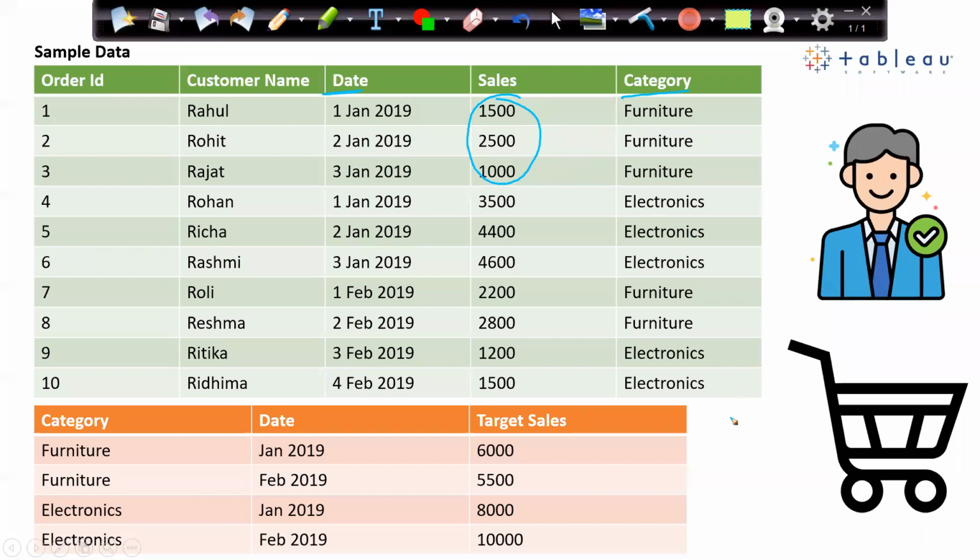If I write this query: select category, comma date, comma sum of sales from table group by category, date. I will get the sum of sales also.